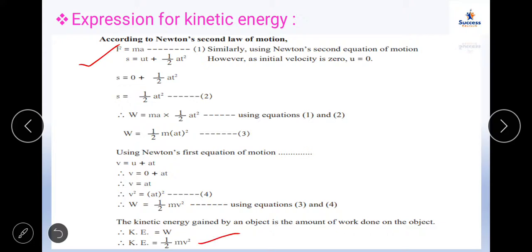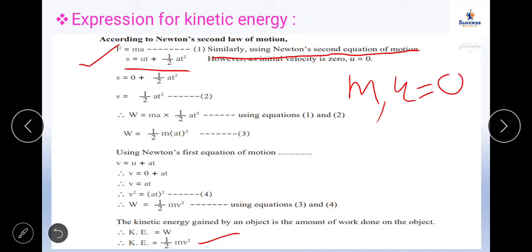Force is equal to mass into acceleration, using Newton's second law of motion. Use the second kinematical equation, which is S equal to ut plus half at square. First we should understand the notations. It is very simple. Suppose a stationary object having mass m moves because of an applied force. Let u be the initial velocity. Since the object is stationary, the initial velocity u will be equal to 0.